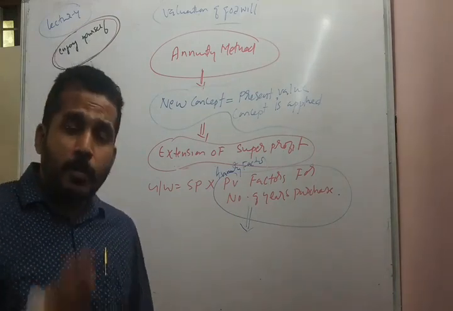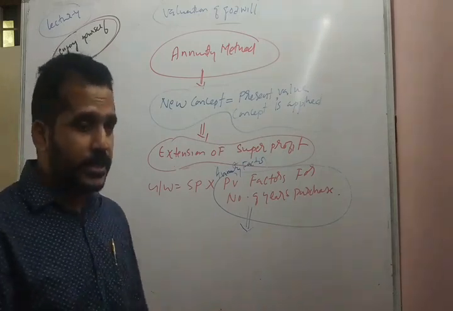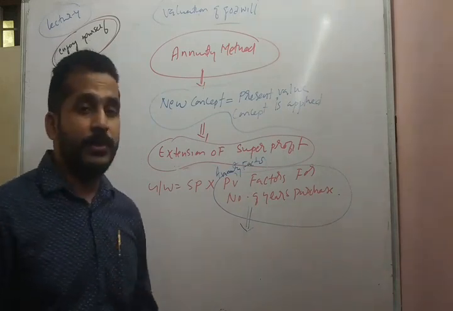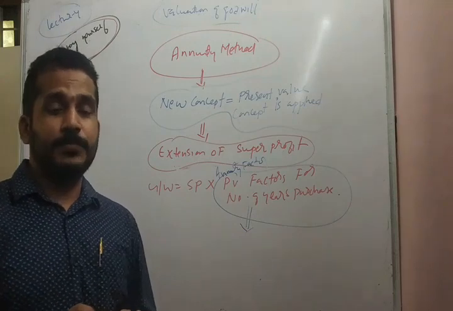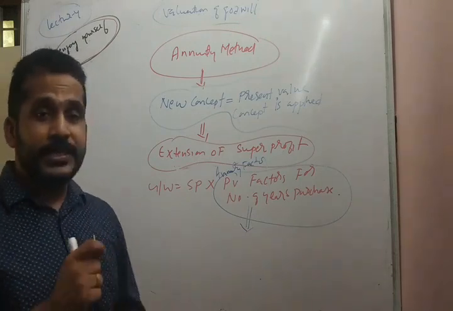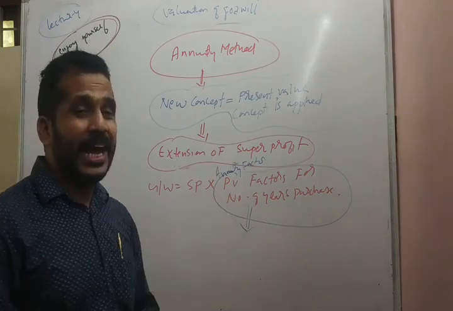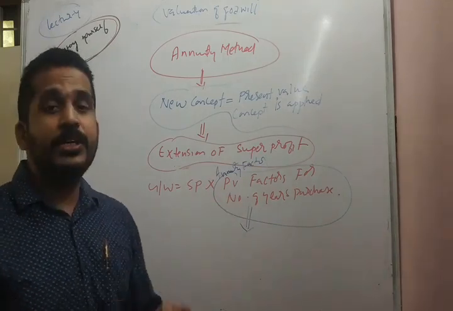There is also a formula for computing the annuity factor. We will discuss that also. So what is the goodwill under the annuity method? Super profit into present value factor for the number of years purchase. So let us move into an example. You will also study how to calculate the annuity factor irrespective of whether you own any annuity table or not.